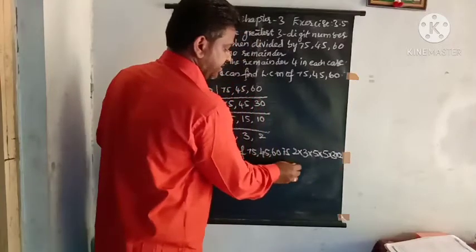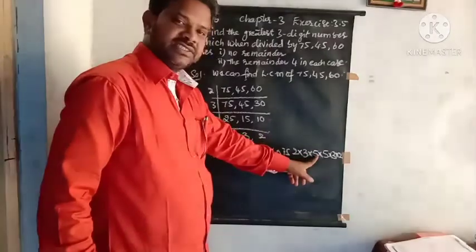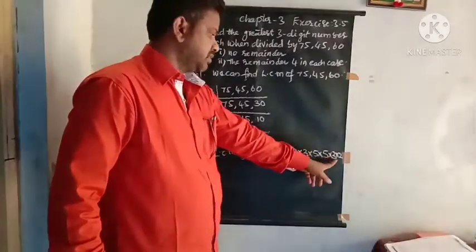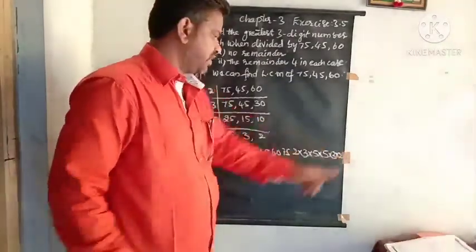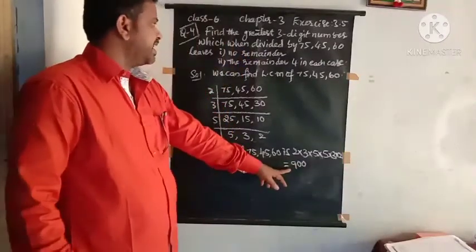You just multiply. 2 3s are 6, 6 5s are 30, 30 5s are 150, 150 3s are 450, 450 2s are 900. So 900 is the number